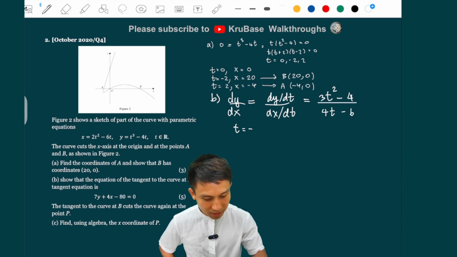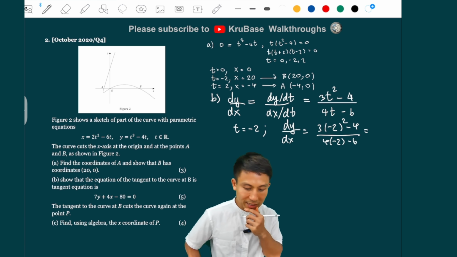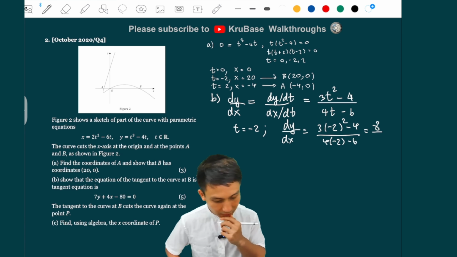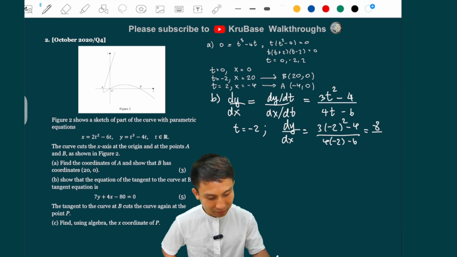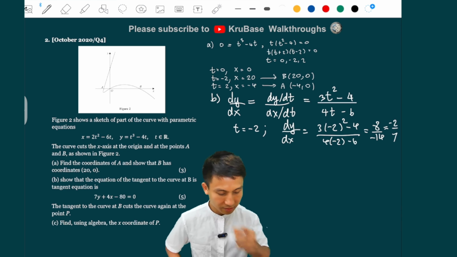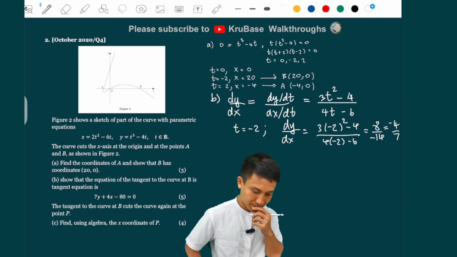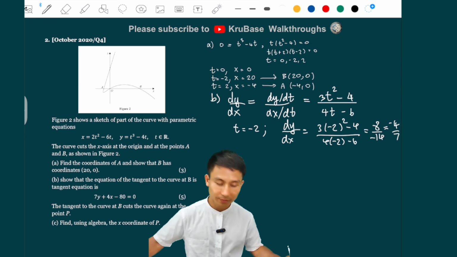That means when t is minus 2, dy by dx will be equal, so just subbing that in. What do we get? 3 times 4, 12, minus 4 is 8, over minus 8 minus 6 is minus 14. So that is basically minus 2 over 7. No, minus 4 over 7. Just double checking that. Yep, okay.